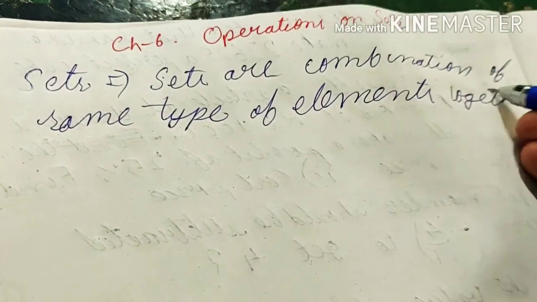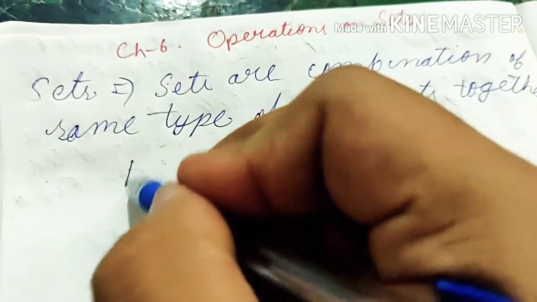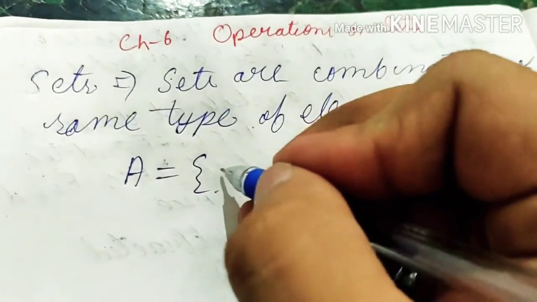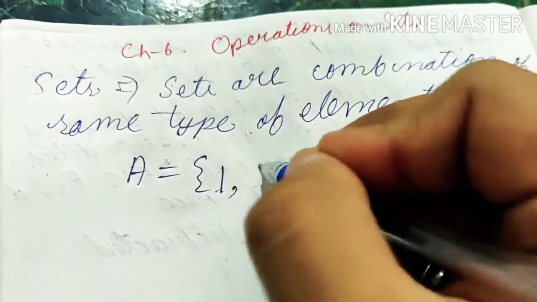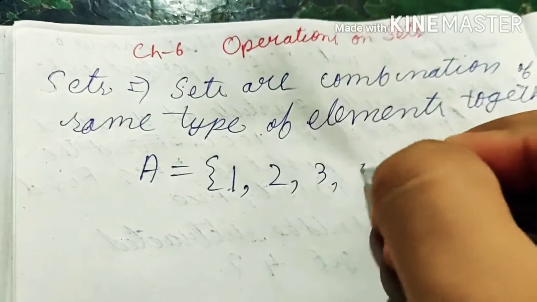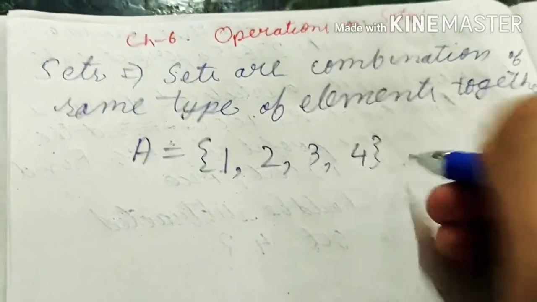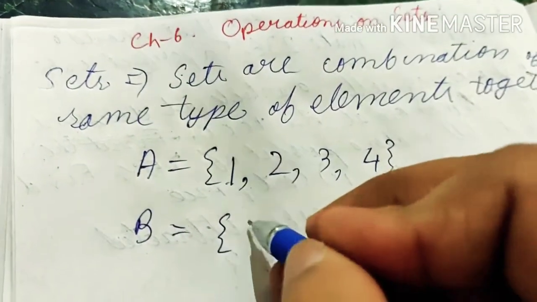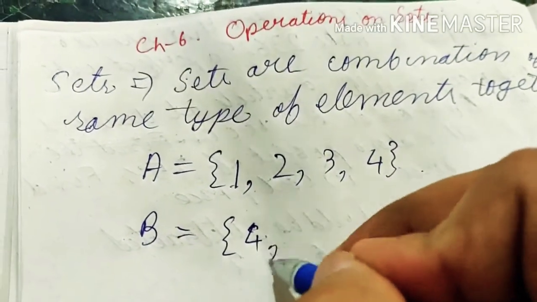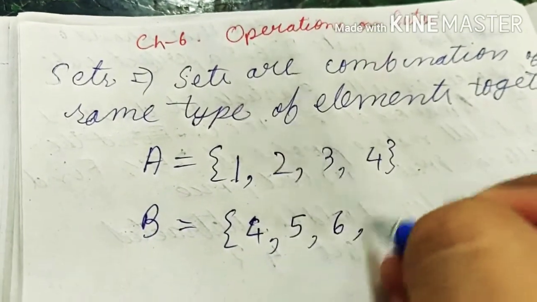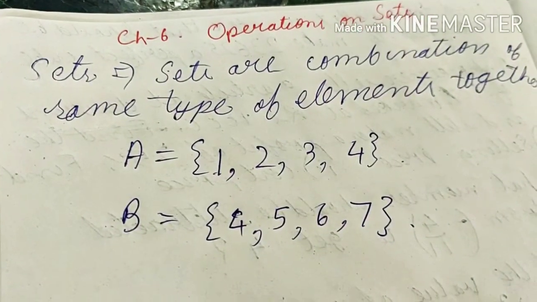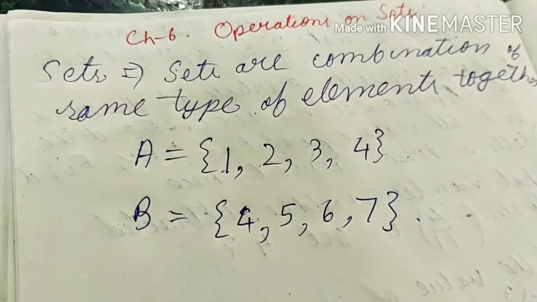Like if I say A is a set that has the elements 1, 2, 3, 4, and B is a set that has elements 4, 5, 6, 7. Okay, it is a set.